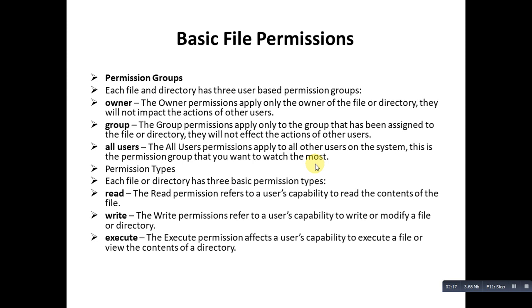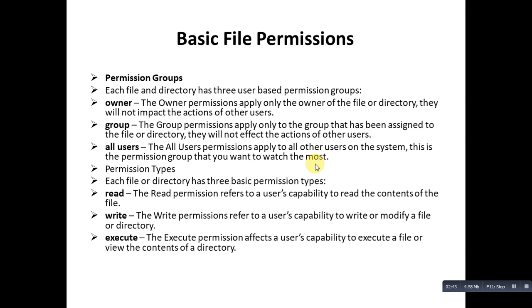Each file or directory has three basic permission types. The first one is read. The read permission refers to a user's capability to read the content of the file. Write. The write permission refers to a user's capability to write or modify a file or directory. And the third one is execute. The execute permission affects a user's capability to execute a file or view the contents of a directory.